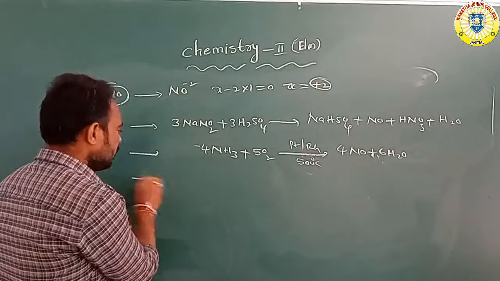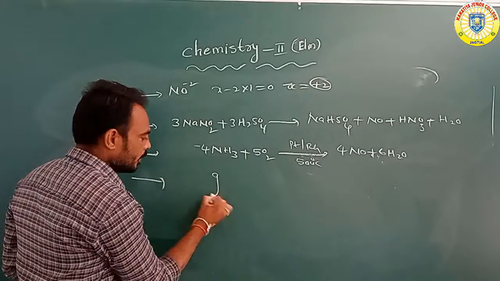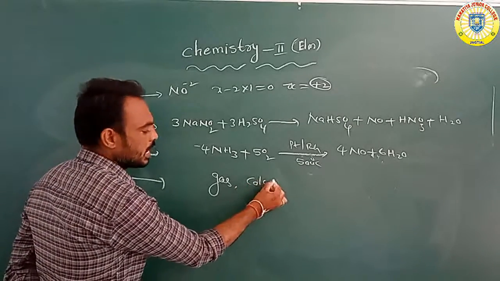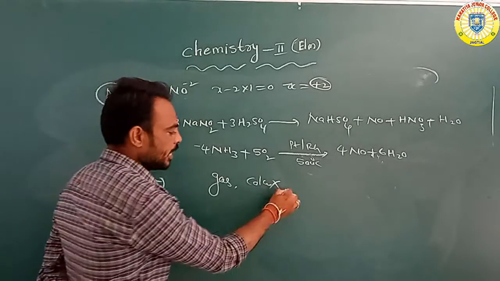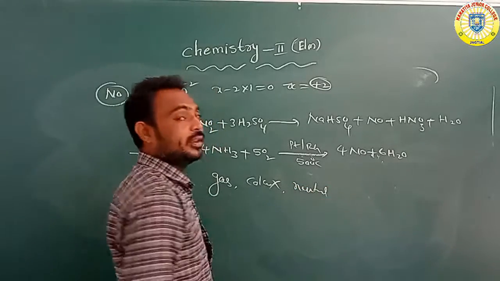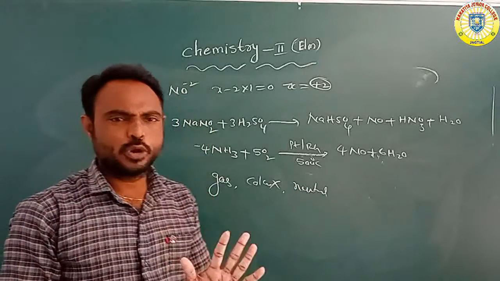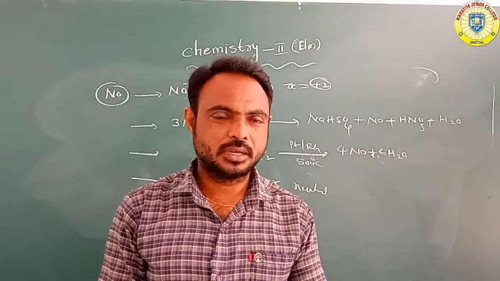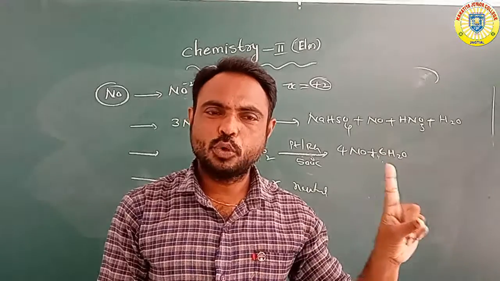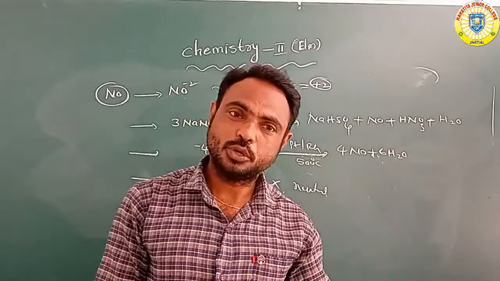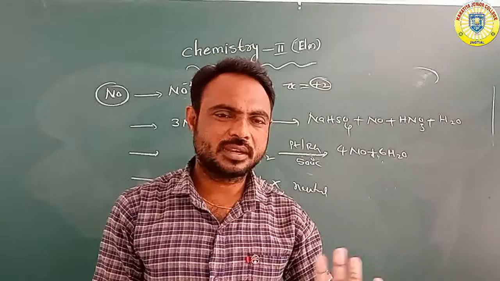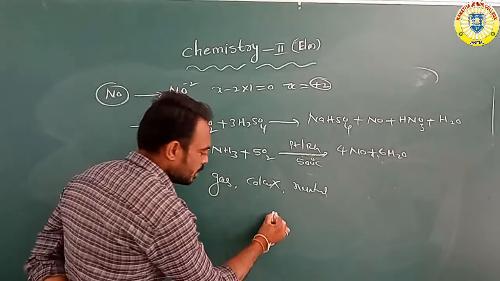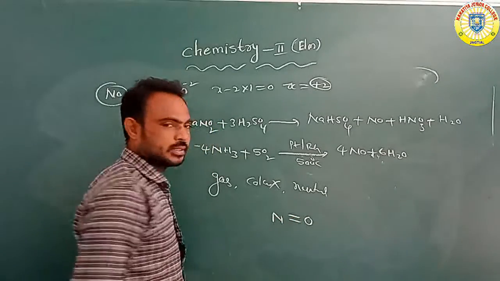Overall, it is also a gas, colorless, and neutral in nature. This is very important: write any two neutral oxides. N2O is a neutral oxide, NO is also a neutral oxide. Neutral oxide means it does not have acidic as well as basic nature. So what is the structure? N double bond O.